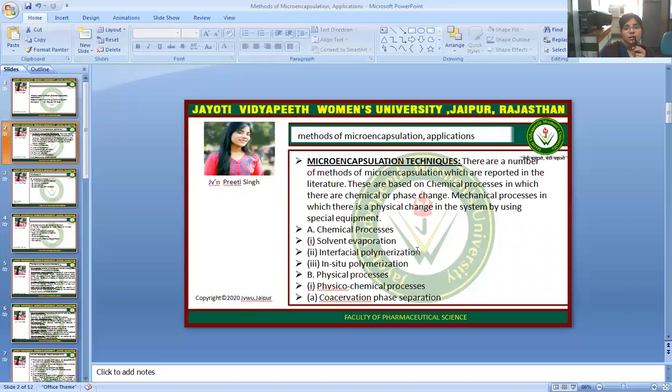The chemical processes are solvent evaporation technique, interfacial polymerization technique, in situ polymerization, and the physico-chemical processes are coacervation phase separation.